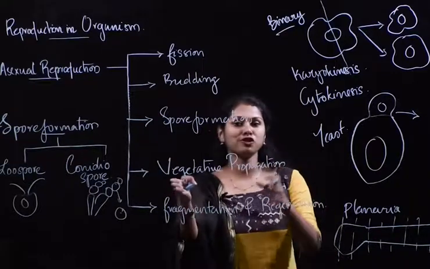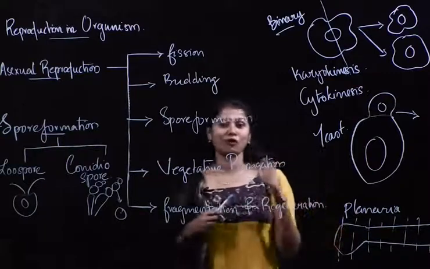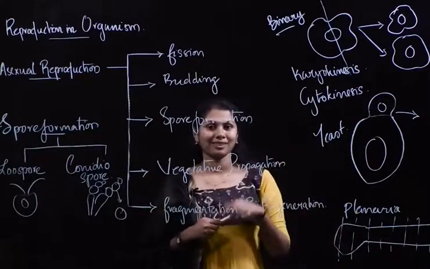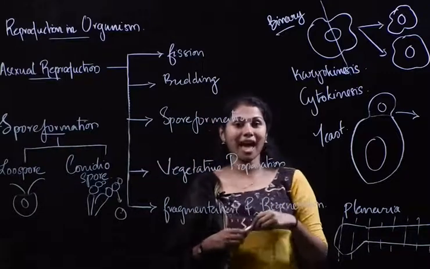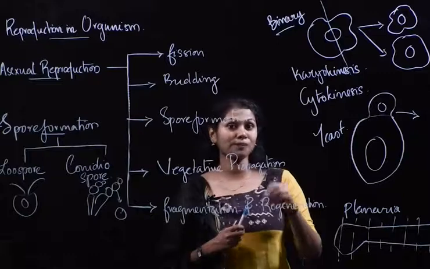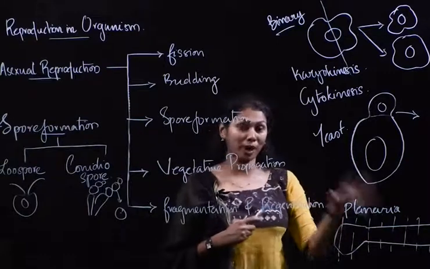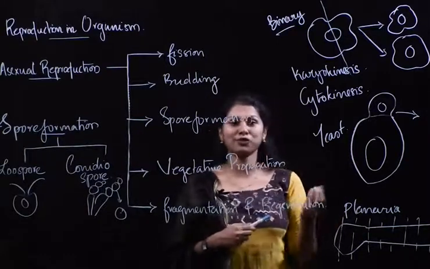Now we have to look into vegetative propagation. We have heard what vegetative propagation is. Vegetative propagation is shown by plants, and it is with the help of plant parts, except the sexually reproducing part of a plant, which is usually the flowers.